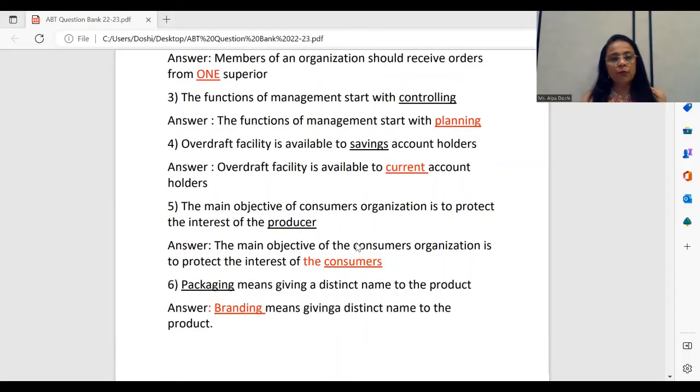So moving ahead to the fifth objective, the main objective of consumer protection is to protect the interest of the producer. As we see, the word producer is wrong, and consumer organizations work in the interest of the consumers should be the correct answer. We identified the chapter here, and we see it's from chapter number 7 of consumer protection, and under that we see that all consumer organizations work towards the welfare of consumers, obviously.